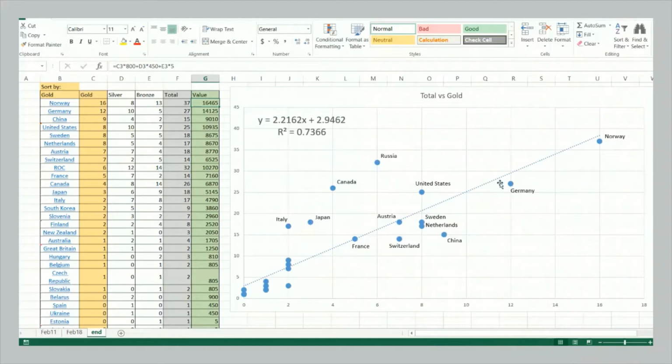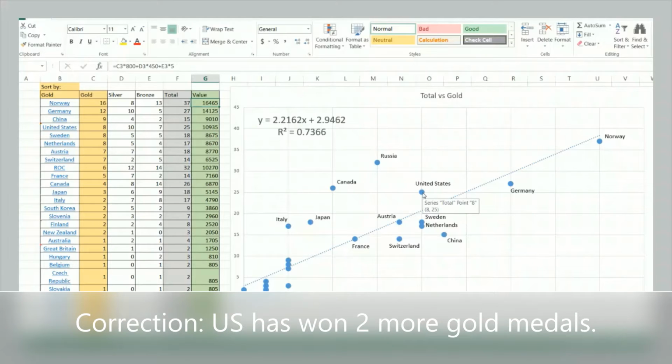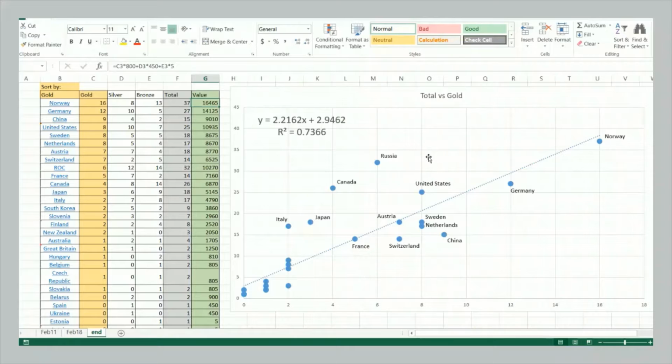Okay, compare Germany to the United States. Germany is both to the right of the United States and above, so again, they've performed better in both gold and total medal count. If you compare, say, Russia and the United States, Russia has won more gold medals, right? They've won 2 more gold medals, so they are to the right, but they've won less total medals, right? They've won 25 medals in total, whereas Russia's won 32. So the United States is below Russia.